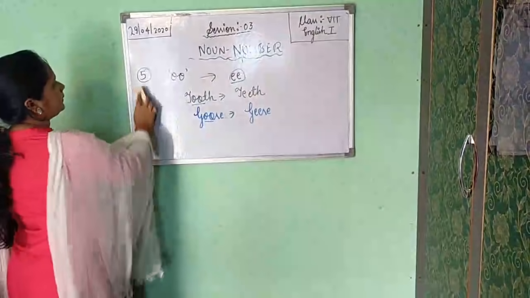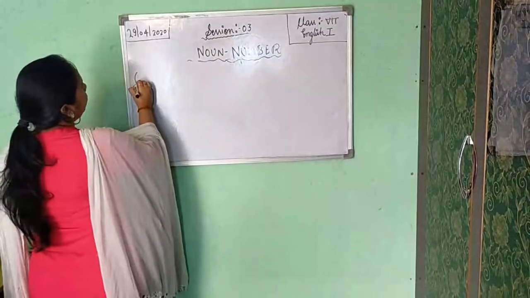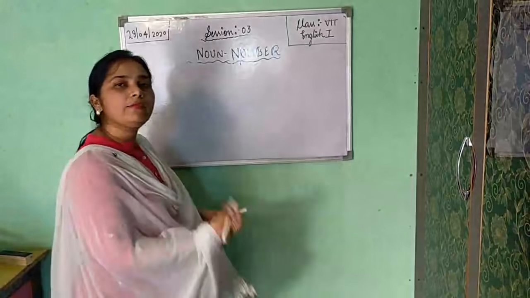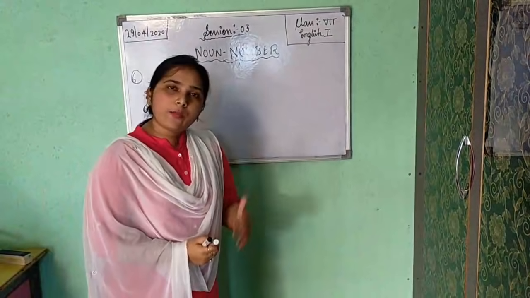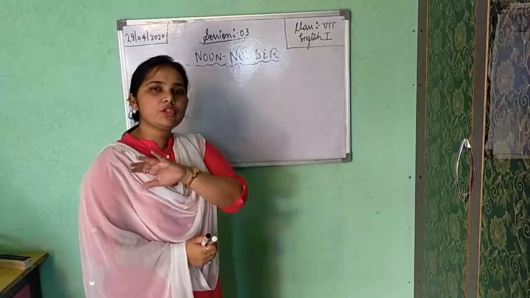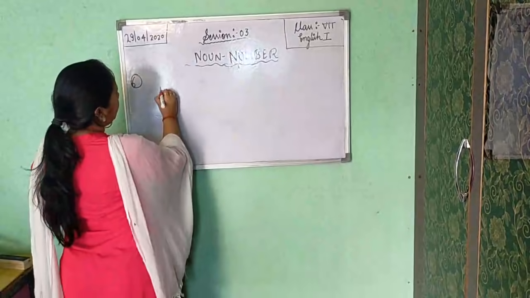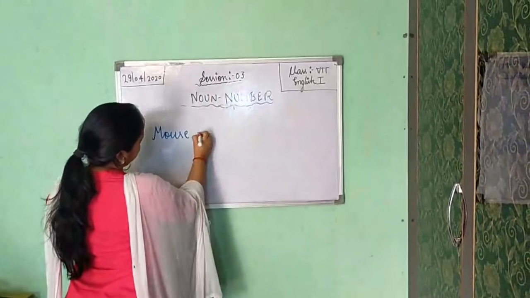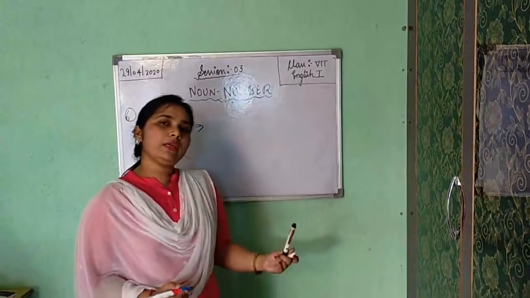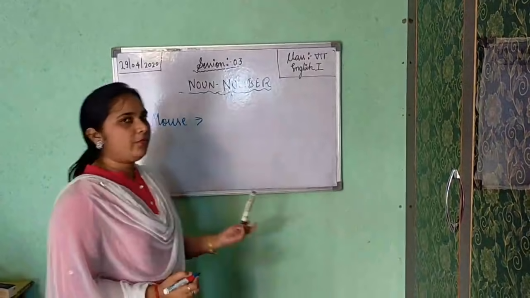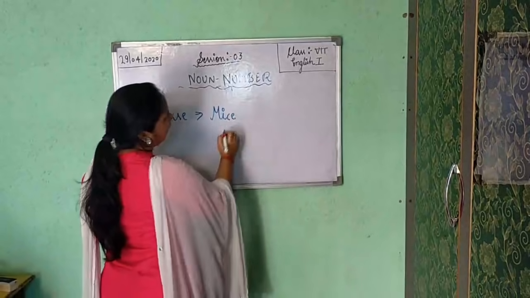Next is the sixth point. Some singular nouns are there that, for making plural of those nouns, you must change the entire word. For example, mouse. Mouse is only showing singular number. When we are changing into plural, it becomes mice.